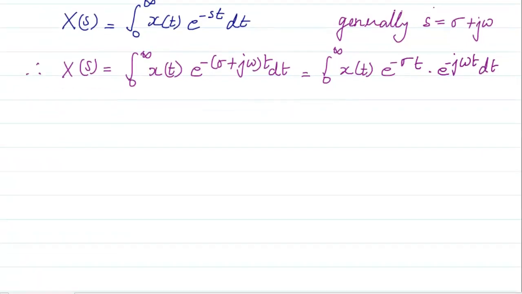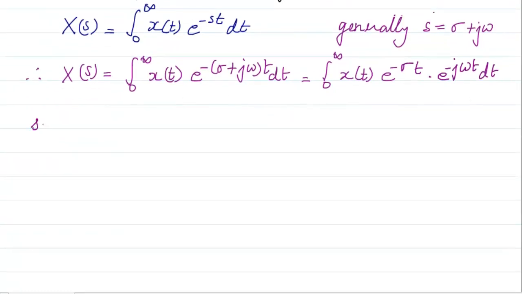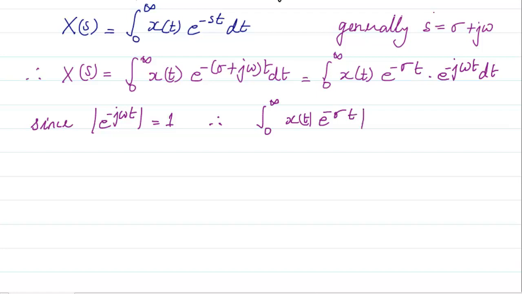Now since e raised to power minus j omega t has a magnitude equal to 1, therefore the integral from 0 to infinity of the magnitude of x of t e raised to power minus sigma t dt should be less than infinity for the integral to converge.